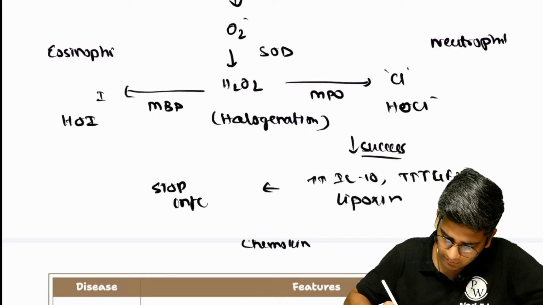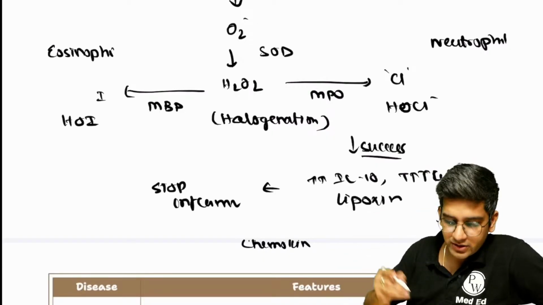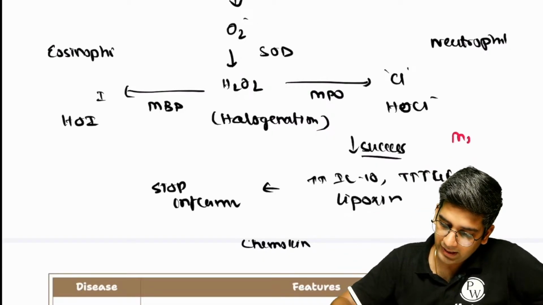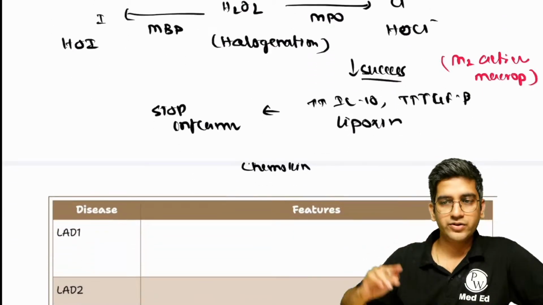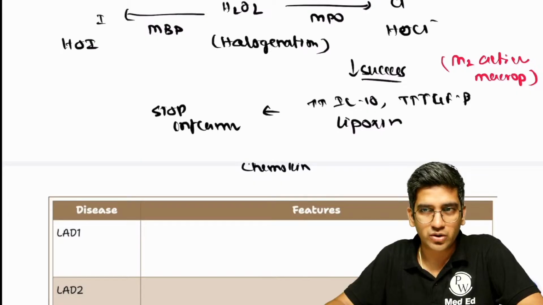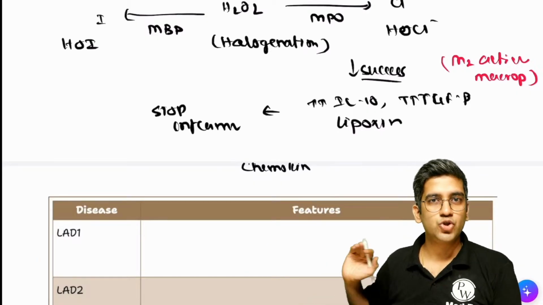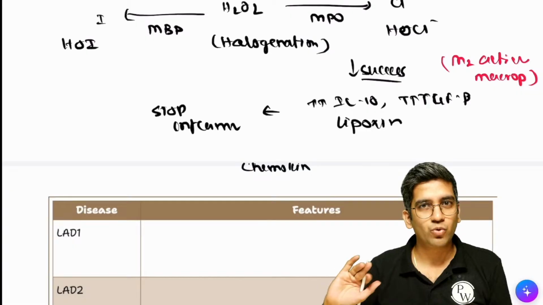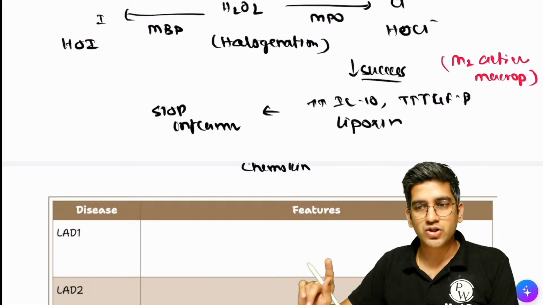That's in short about inflammation. Automatic inflammation will stop. And who produced all this? Your M2 activated macrophages. The M2 activated macrophages created all this and destroyed all of them. Fine? And stopped the inflammation. Perfect? Done. That's in short about a simple screenshot of what happens in inflammation. Okay? Now let's go to your disorders of inflammation.